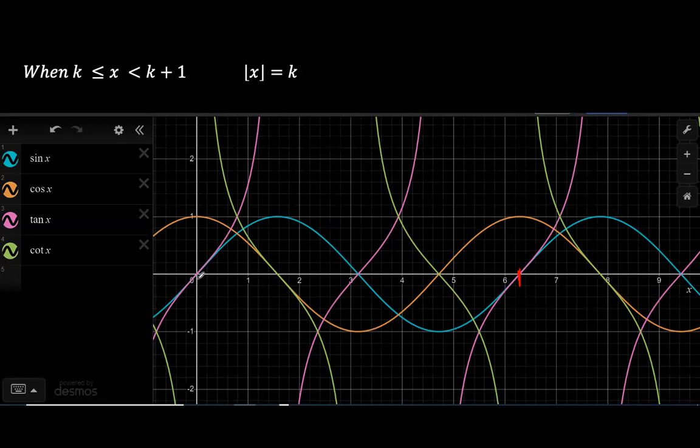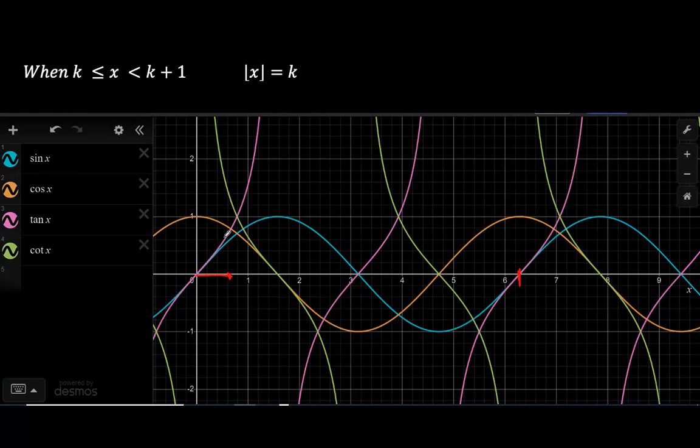For example, between 0 and pi over 4, which is here, because sine x and cosine x are less than 1, they would all be 0, right? Because that's the lower integer.